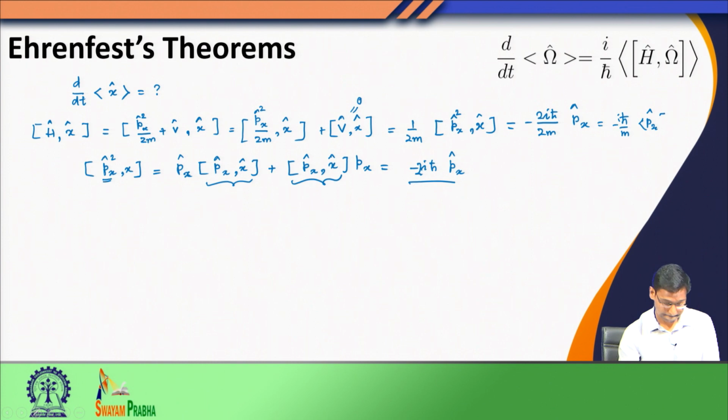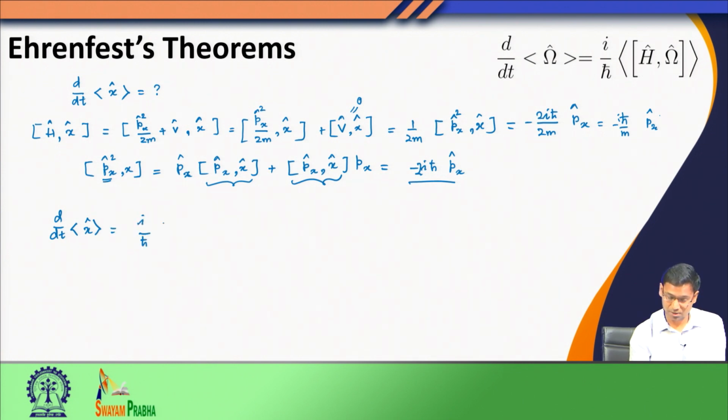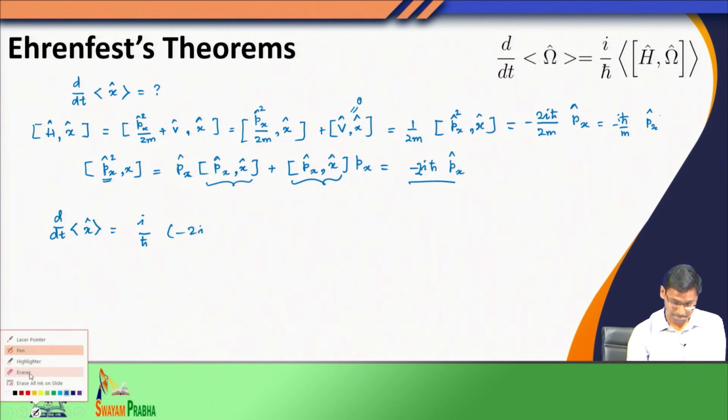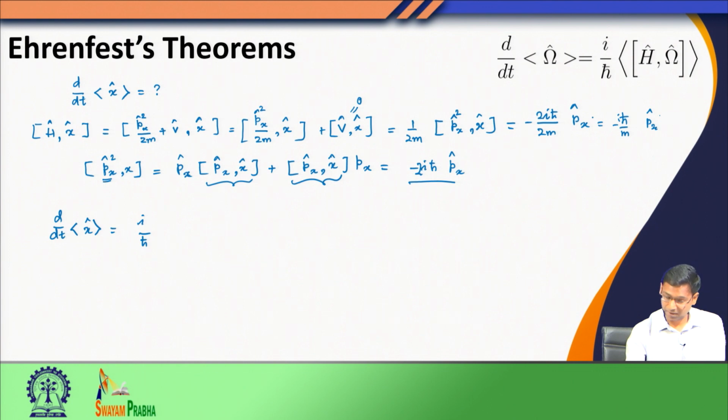This is what I have now. To obtain the time evolution, I would use I divided by h bar multiplied by minus I h bar divided by m and the expectation value of the p x operator.